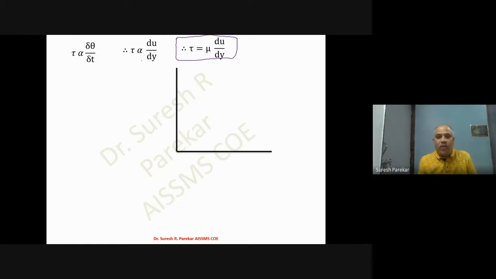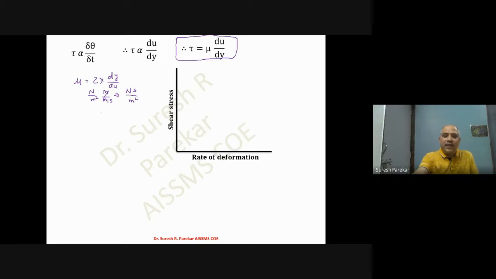Now if we go to the unit of this dynamic viscosity, mu is equal to tau into dy upon du. The unit of tau is Newton per meter square, the unit of dy is meter, and du is meter per second. Now this meter gets cancelled and I get the unit as Newton second per meter square. These are derived units, so we can derive them from the formula.